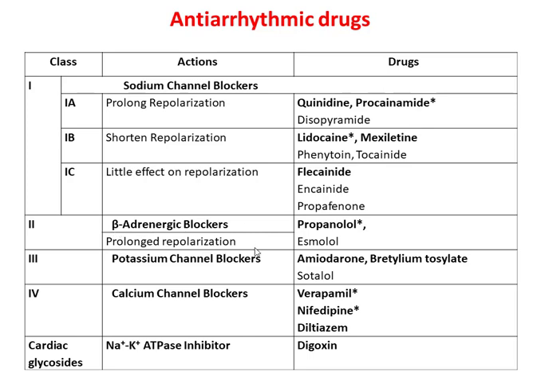Class 2 is characterized on the basis of action which is beta-adrenergic blocker. They prolong repolarization. Drugs in this class are propranolol and esmolol. Class 3 contains potassium channel blocker drugs. Drug names are amiodarone, bretylium tosylate and sotalol.